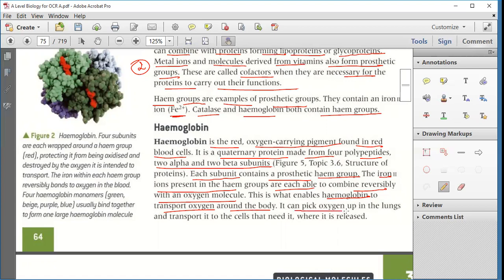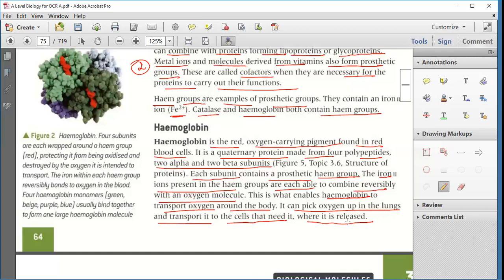It can pick oxygen up in the lungs and transport it to the cells that need it, where it is released. It picks oxygen up from your lungs, moves it through every part of the body and then gets back to the heart.